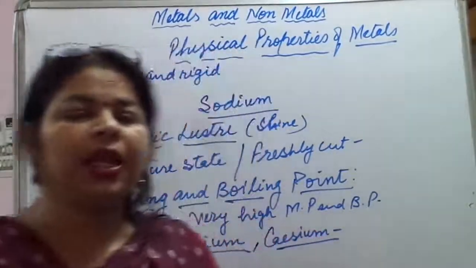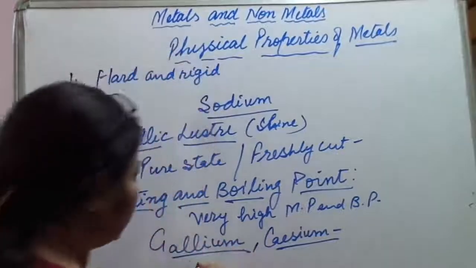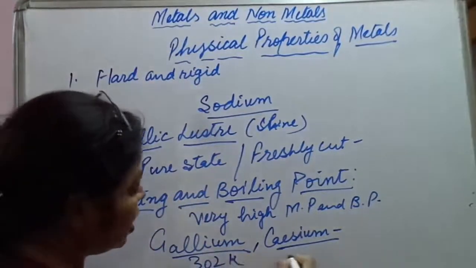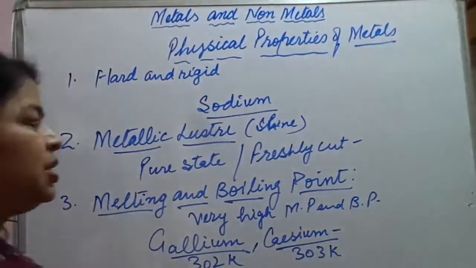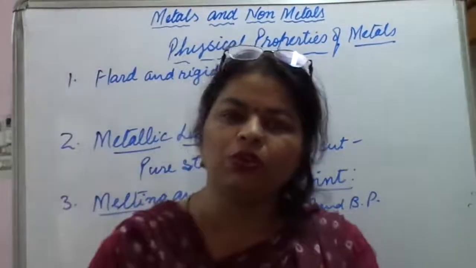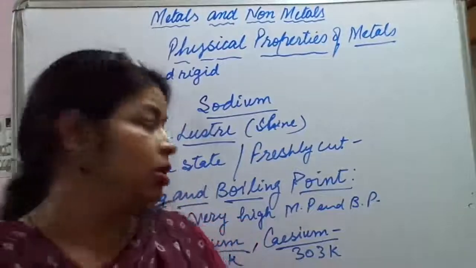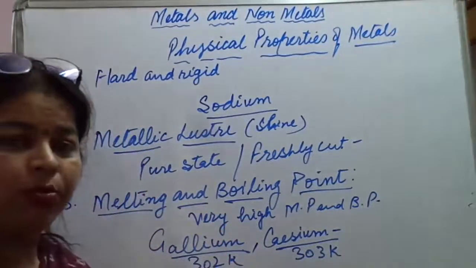It can be like 302 Kelvin for gallium and 303 Kelvin for cesium. It means our body temperature is sufficient to melt them. So they have very low melting point.